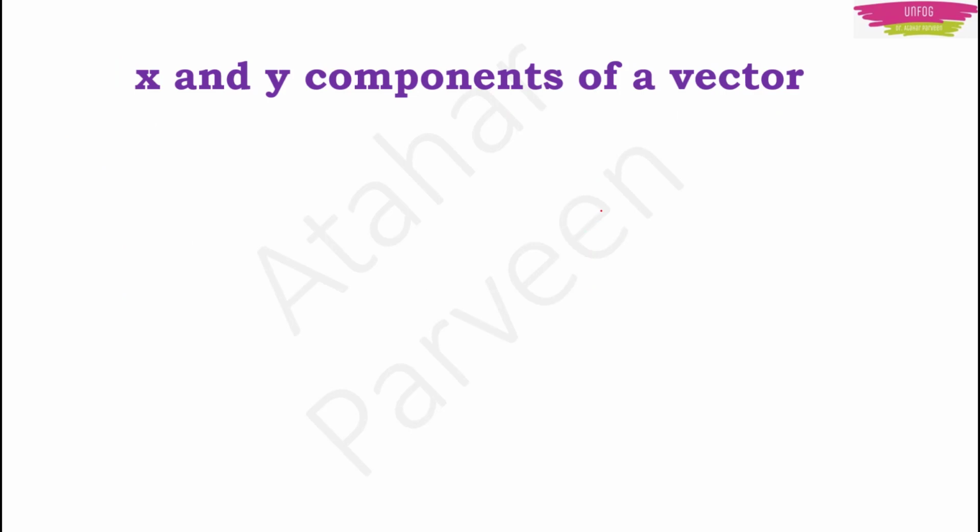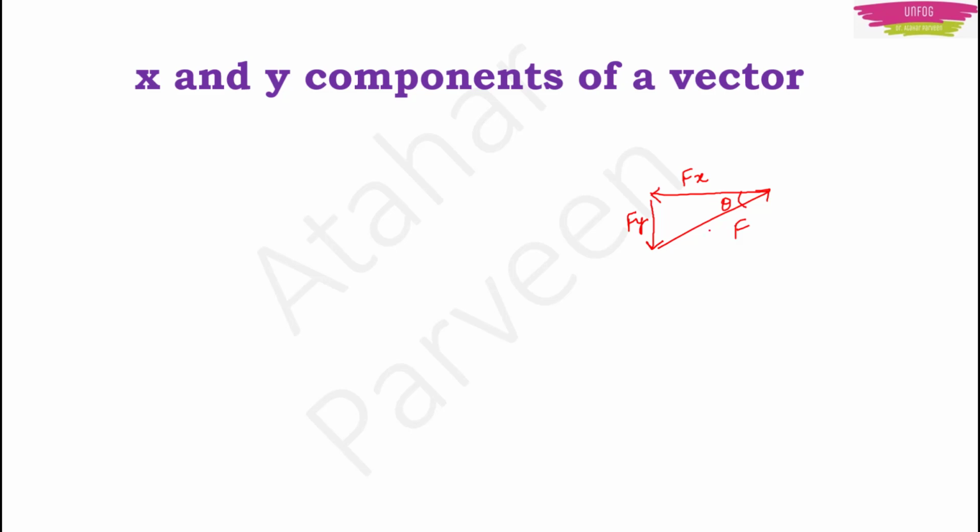See, if you have one vector, say it is a force, okay? This is your vector force. You can have the rectangular components of this vector in a plane. It will be your force in x direction. This will be your force in y direction. And this will be the angle theta between force and the force in the x direction.